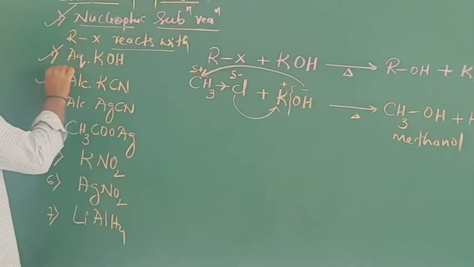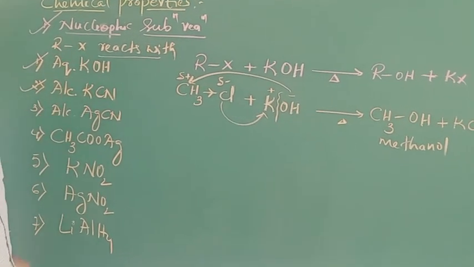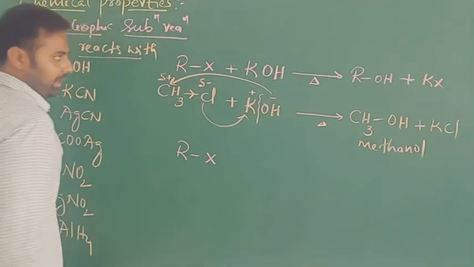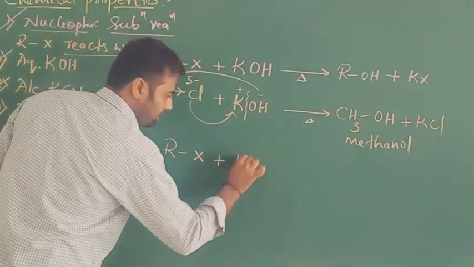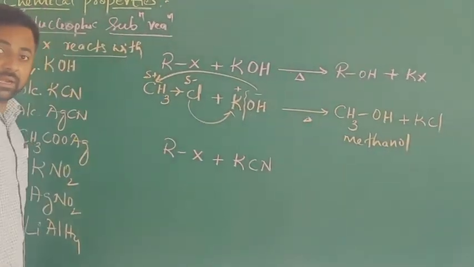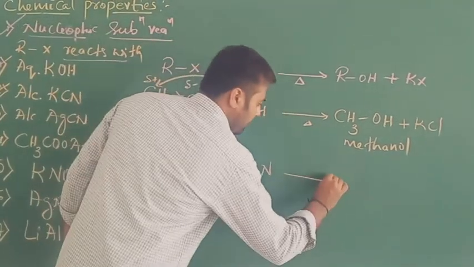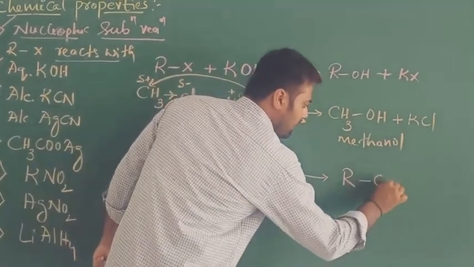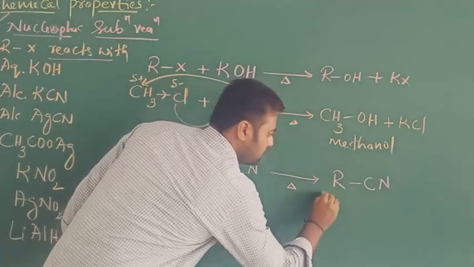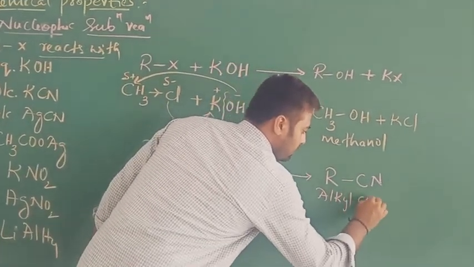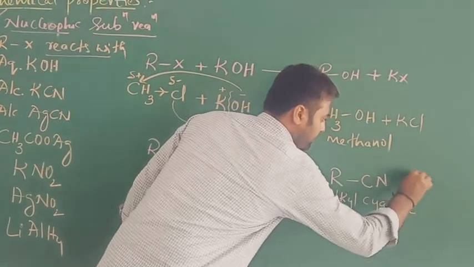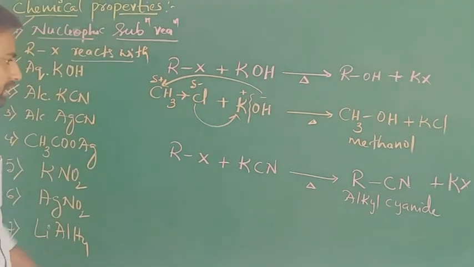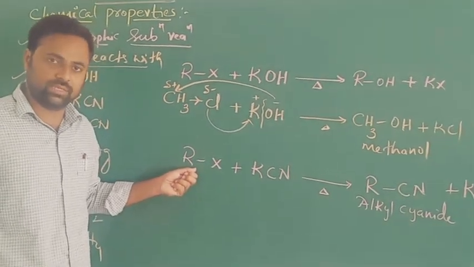So let us move on to the next one, that is the alcoholic potassium cyanide reagent. Here, when alkyl halides are treated with potassium cyanide on heating, it gives the product, that is RCN, called alkyl cyanide, plus KX salt. This is a general equation for this nucleophilic substitution reaction.